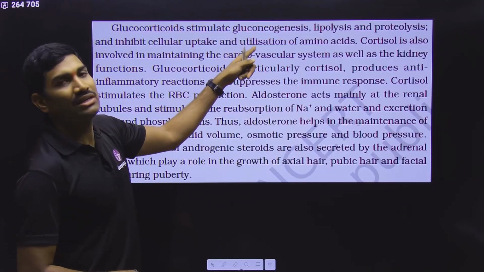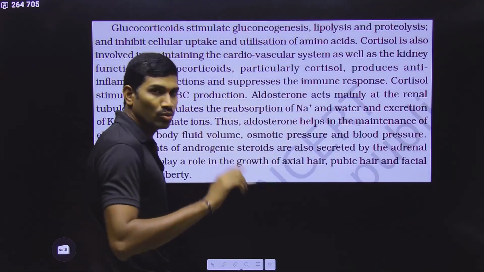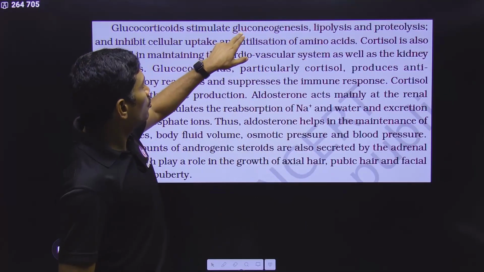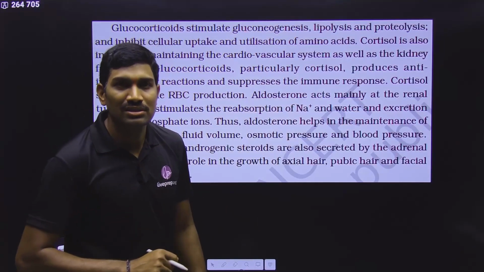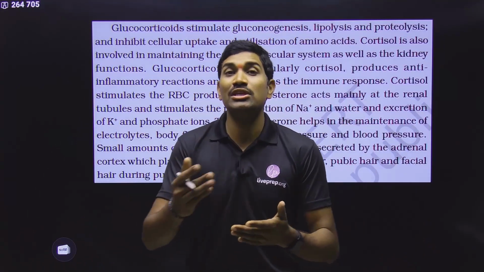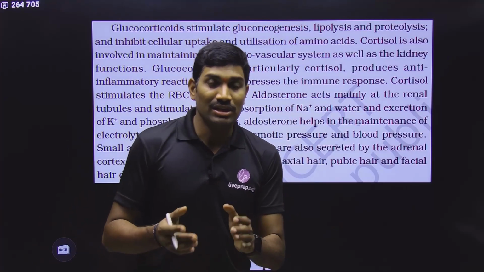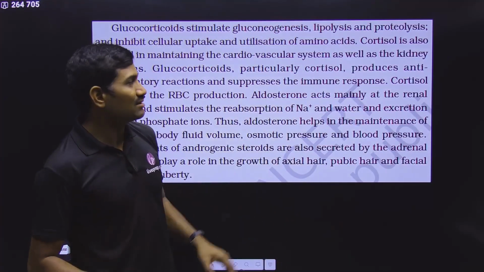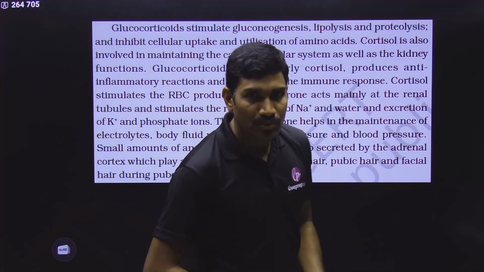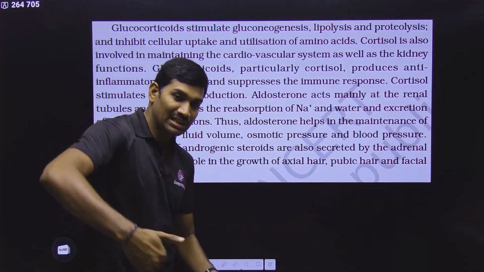But here we are studying a different word, gluconeogenesis. Understand the meaning of this. Gluco means glucose, neo means new, genesis means synthesis: glucose new synthesis. Inside the body, glucose formation generally means glycogen breakdown producing glucose, but that is called glycogenolysis. Here they are not saying this. It is a glucose new synthesis from some other compounds, maybe from some proteins, maybe from some other intermediate molecules. Glucose can be produced in the reverse process.